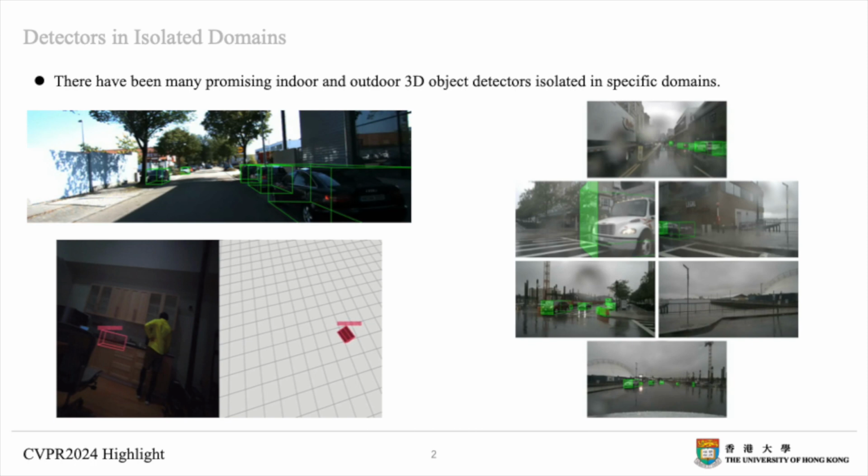This is mainly because existing 3D object detectors are primarily designed for a single domain. Nevertheless, in practical applications, there is often demand to develop a unified detector behaving well in multiple scenarios, including both indoor and outdoor scenes. This work aims to bridge this gap, proposing a unified 3D object detector presenting promising performance